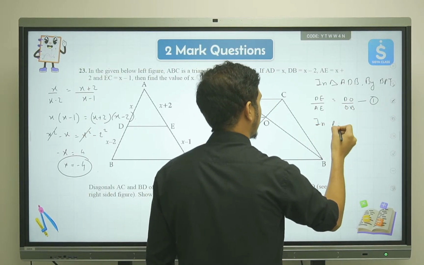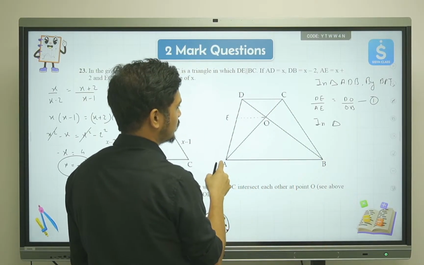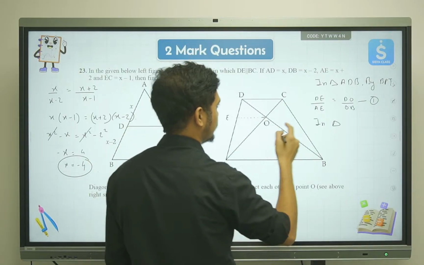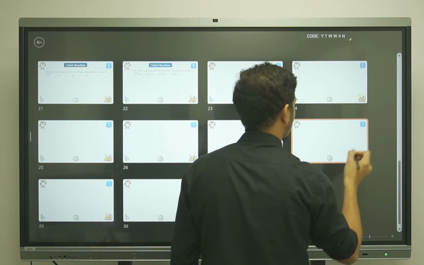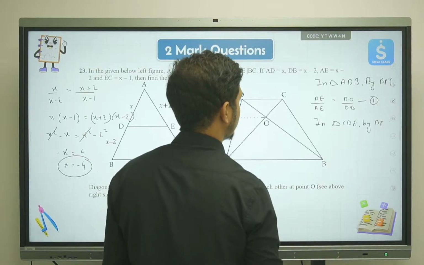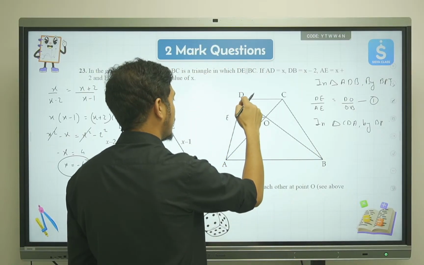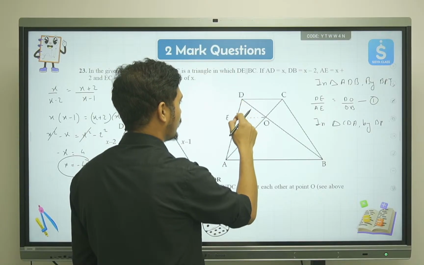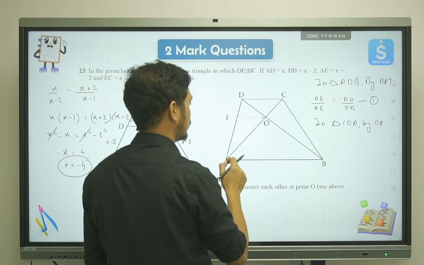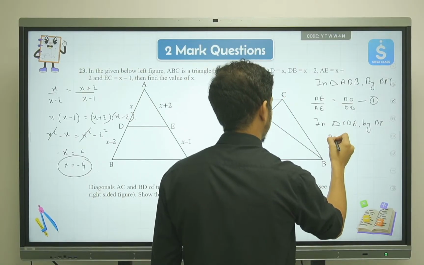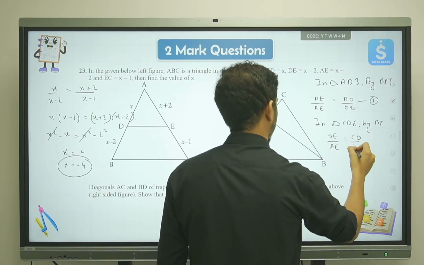Then now we'll take this triangle. So we took this one, right? So here we'll take CDA. In triangle CDA, again by BPT, DE upon EA will be OC upon AO. So we'll say DE upon AE will be equal to CO upon AO.